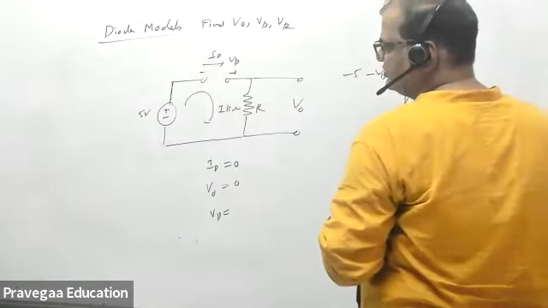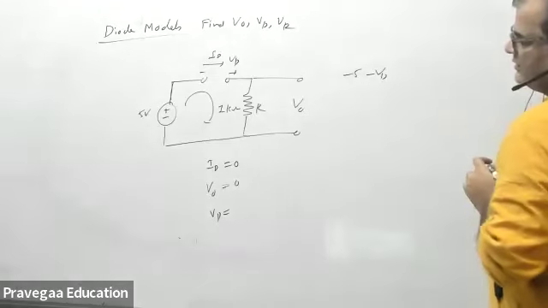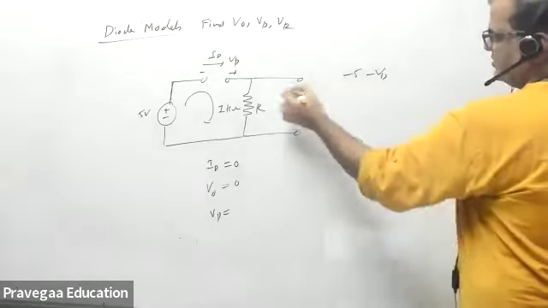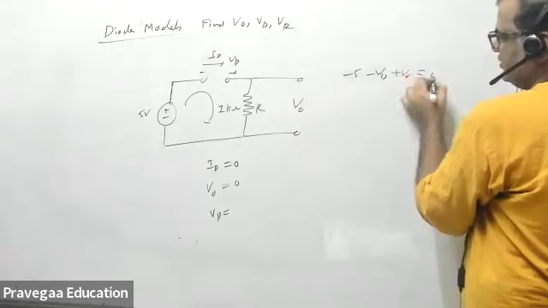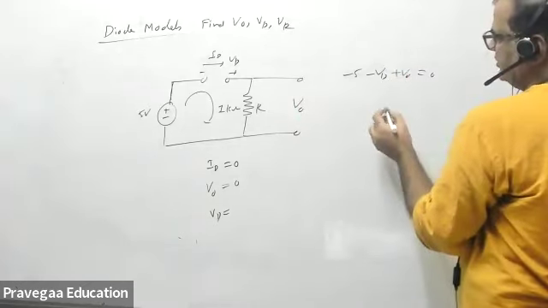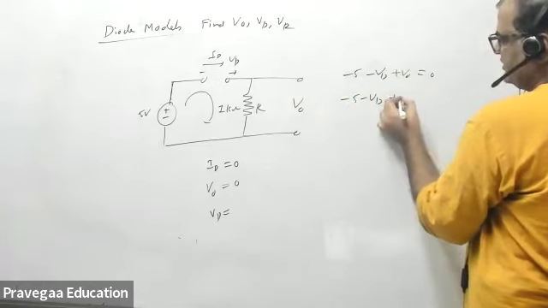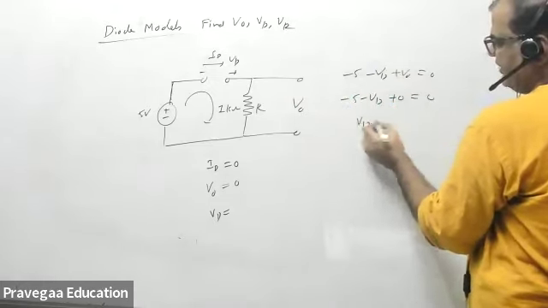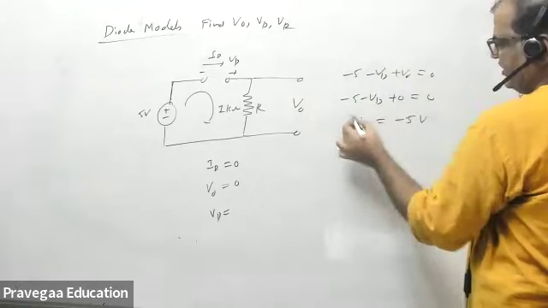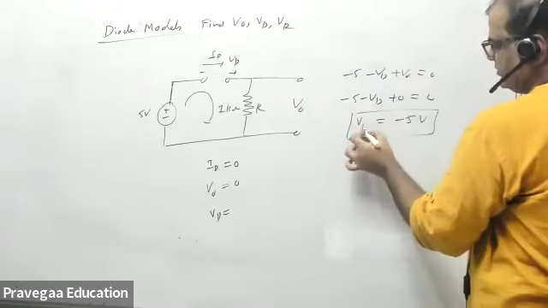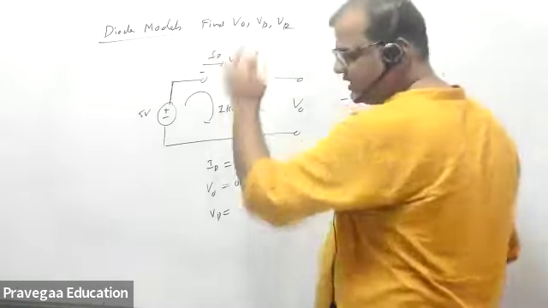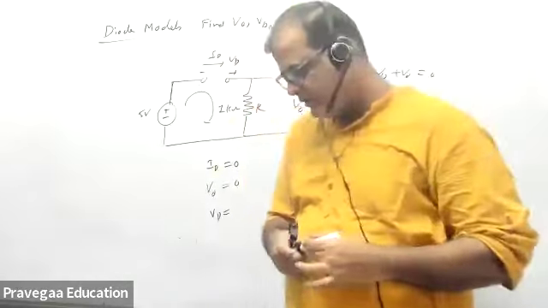Plus to minus always measure. And this is plus V naught equals 0. V naught is 0. So minus 5 minus VD equals 0, so VD will be minus 5 volt. So all the voltage is coming across the diode in reverse bias.